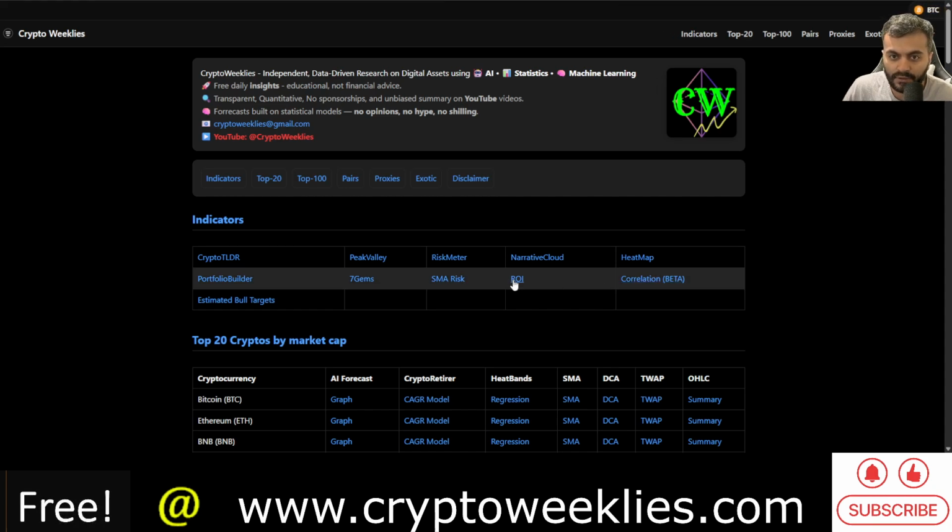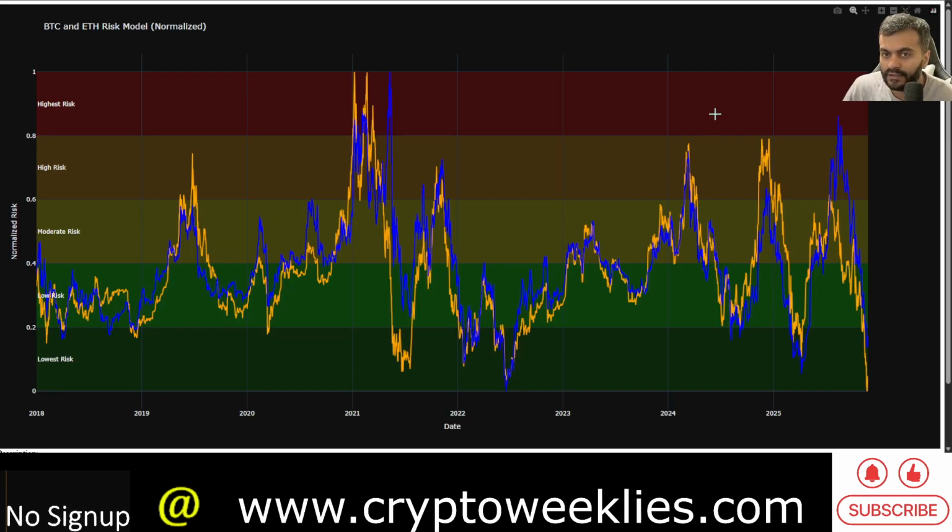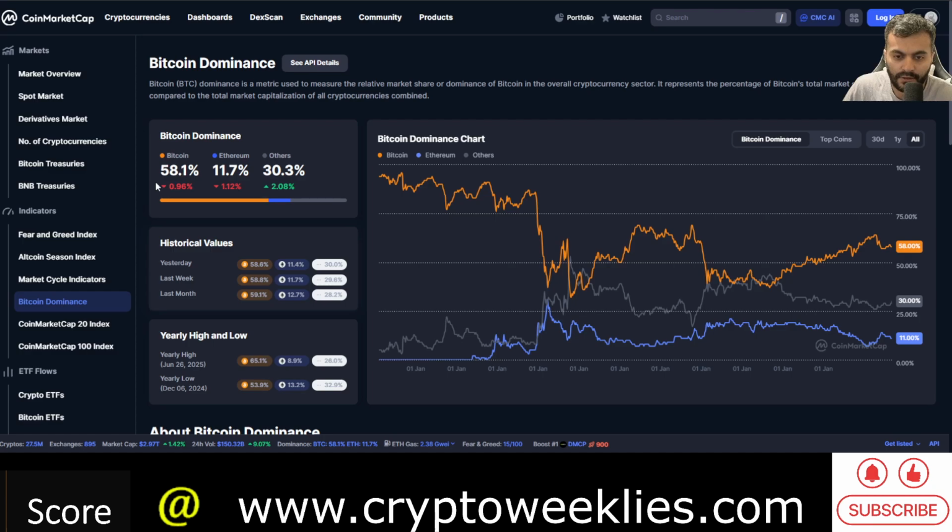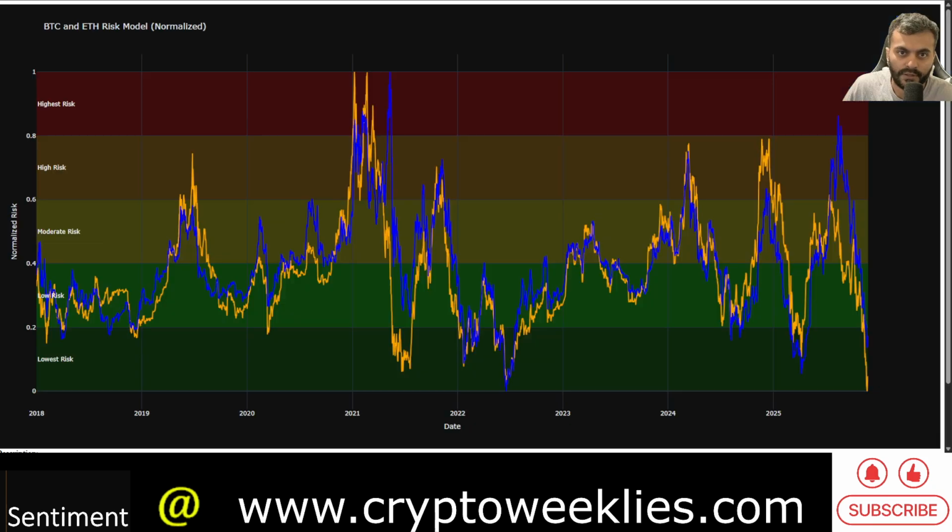And last but not the least, you can check out the SMA risk on BTC and ETH in this band fashion between low risk and high risk to understand one holistic picture, as almost 70 to 80% of the market share is garnered by BTC and ETH. You can see BTC dominance at around 58%, ETH dominance roughly 12%, or 70% together BTC and ETH. So what happens on their risk journey also matters a lot over here.